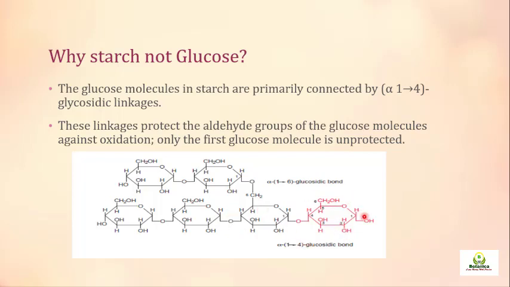The free hydroxyl groups are used to elongate the molecule to several thousand glucose molecules, depending on the nature of the molecule. So this is the simple structure of amylose and amylopectin, and how they are synthesized. We are going to discuss it in a further lecture.